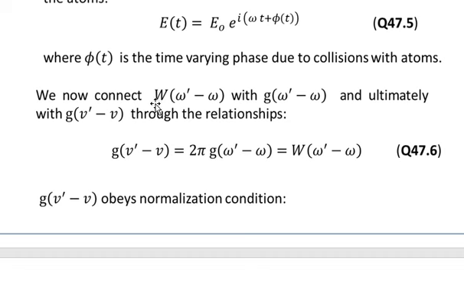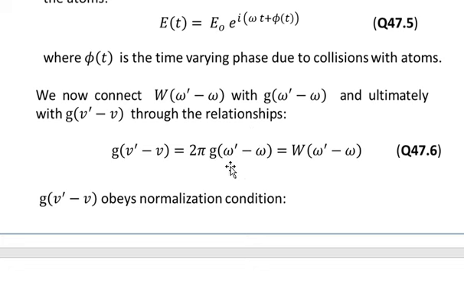Now we connect capital W, a function of omega prime minus omega, with g of omega prime minus omega, and ultimately with g of nu prime minus nu through the relationships.